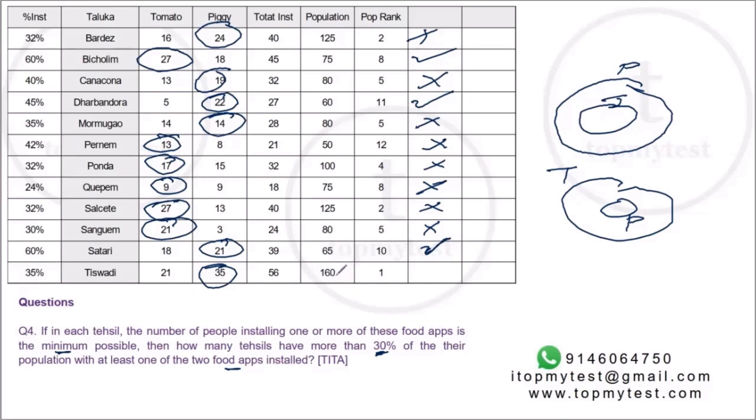10% is 16. 30% will be 48. Is 35 more than 48? No. So you have more than 30% will be 1, 2, and 3. 3 of them, 3 of the tehsils satisfy this criteria.